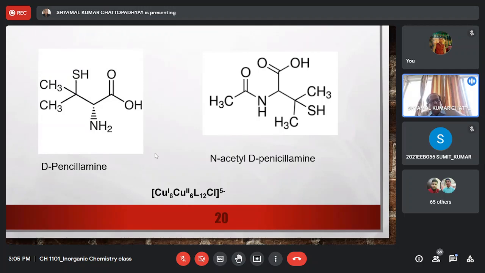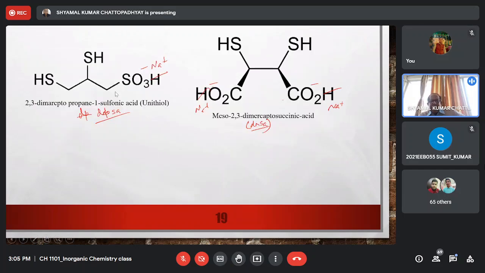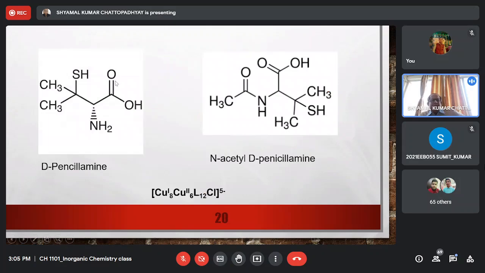And here you find, I have told you, copper 2 is a borderline and copper 1 is a mildly soft metal ion. And note what we are using here, unlike the previous case of lead, mercury and arsenic poisoning, where you are using a dithiol type of ligands, here we are using a combination of carboxylic acid and thiol.